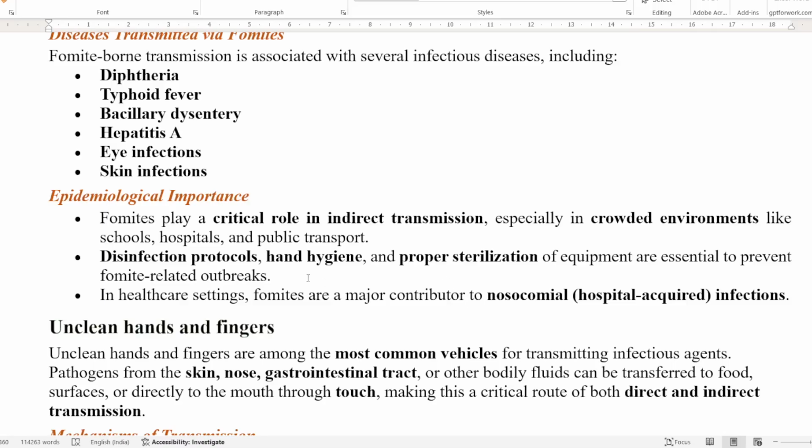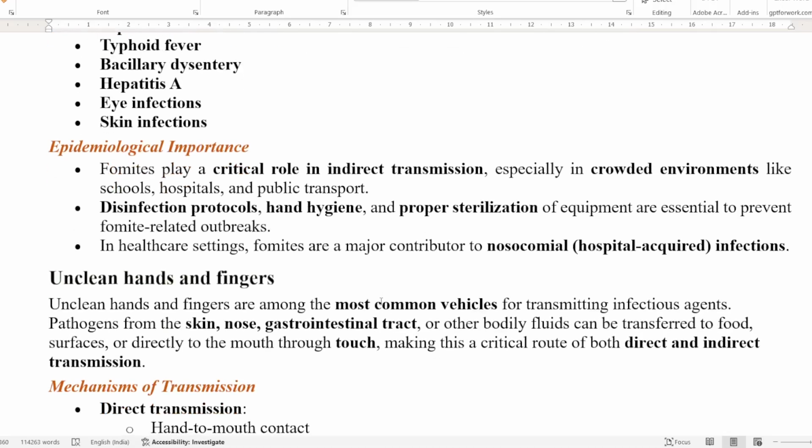So this is the importance of why epidemiologists are studying this fomite mode of transmission. When we are talking about healthcare settings, it is called nosocomial infection. The hospital acquired infections are called nosocomial infections.